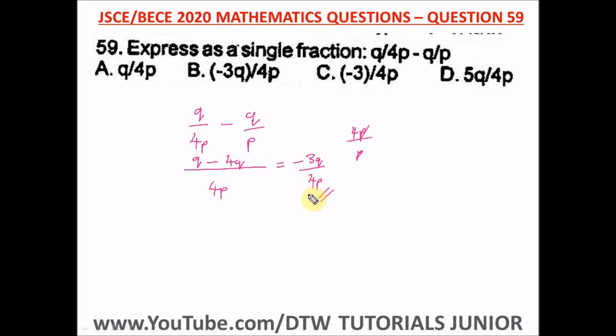And where's the right option here? Yeah, this is the right option. You can just put this bracket or parenthesis here. So the right option here is what? Option B, minus 3q over 4p.